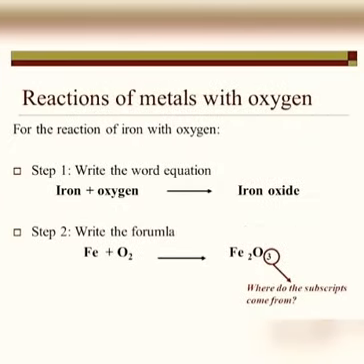First, we can see the reaction of iron with oxygen. Iron plus oxygen gives iron oxide. Iron is written using the symbol Fe. Oxygen is written as O2. Then iron oxide is written as Fe2O3.